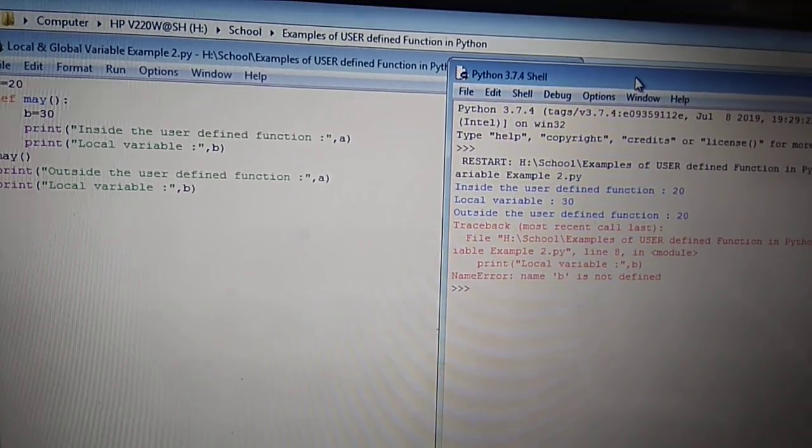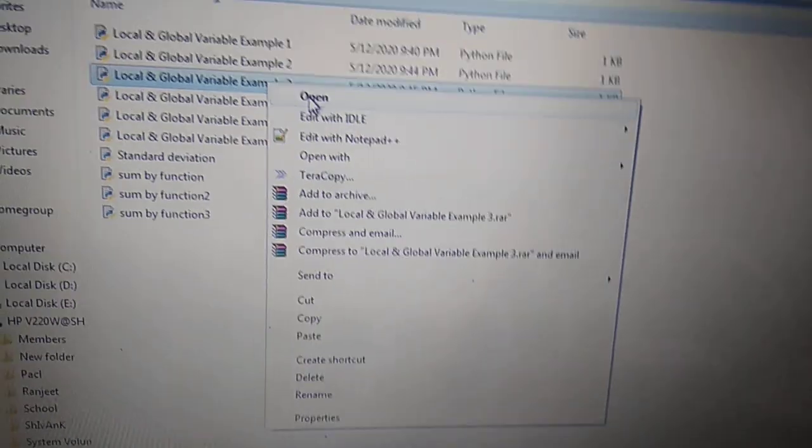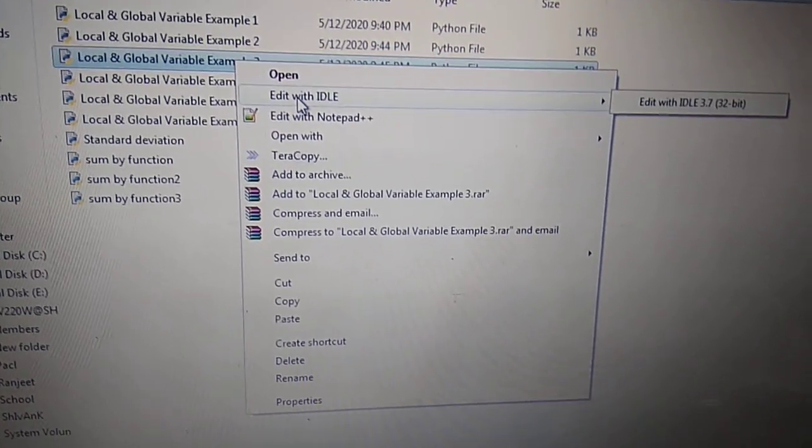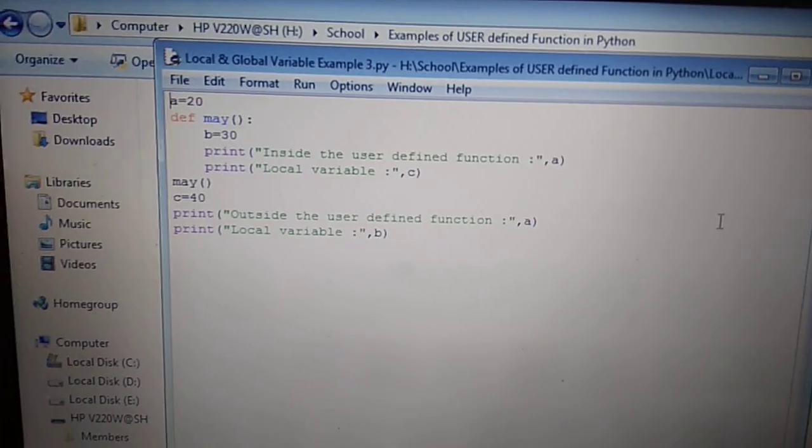Last one is local variable b. It generates an error because name b is not defined. It is defined inside the function may. Now we move to the next example of local and global variable.